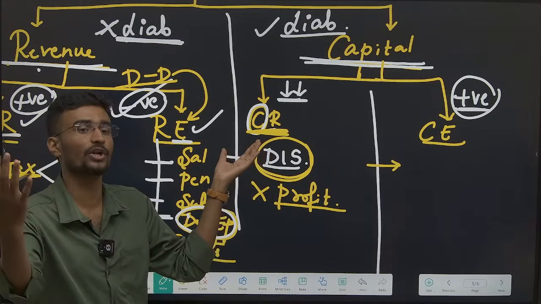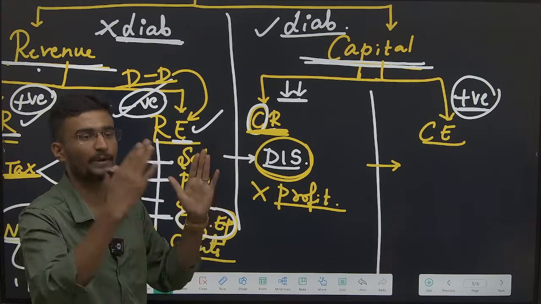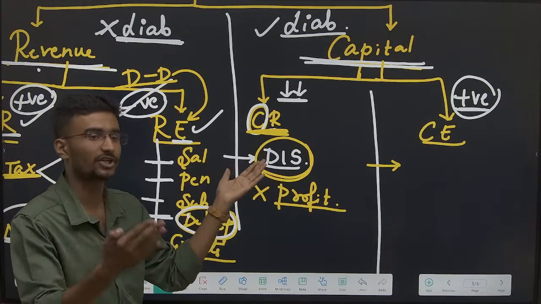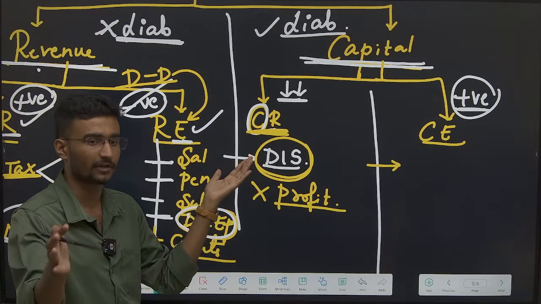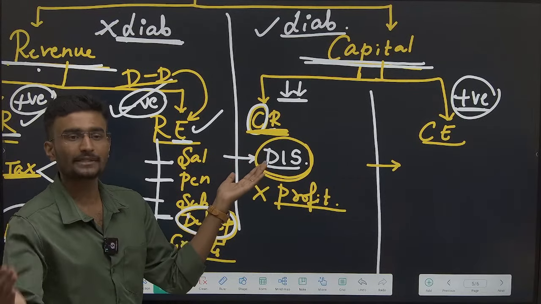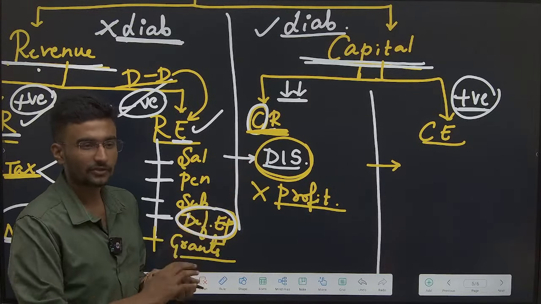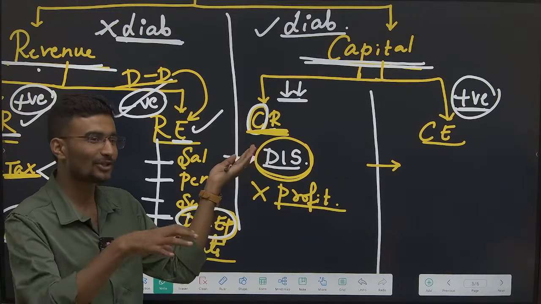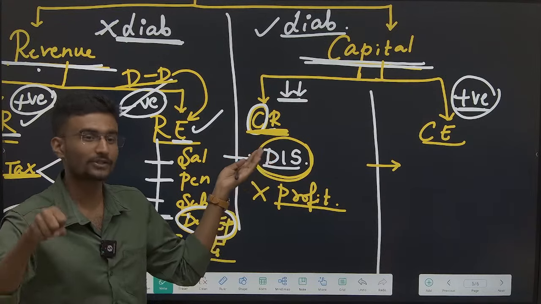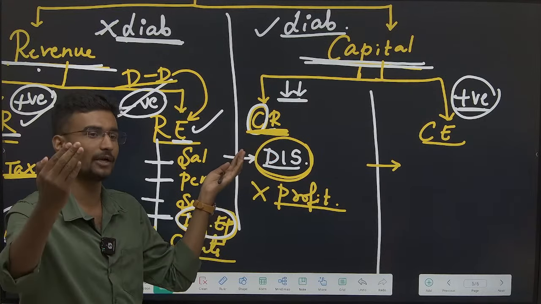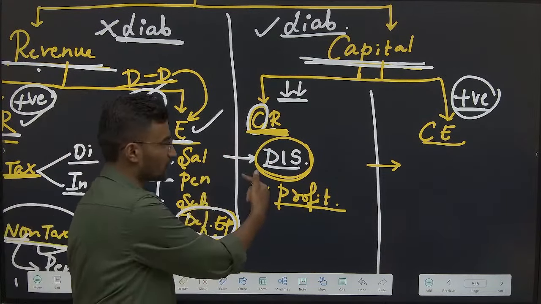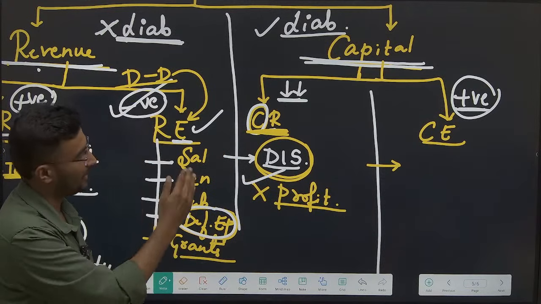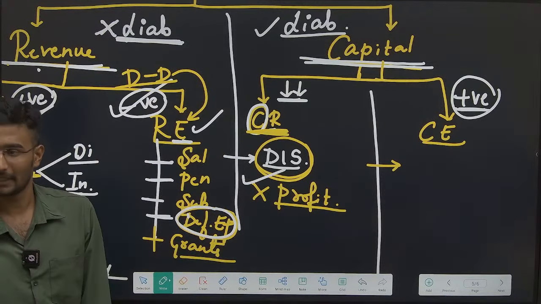If you are changing the ownership from public to private, we call it strategic disinvestment, selling majority shares. Whereas non-strategic is, yes or no, selling bit by bit every day, one foot at a time, we call it non-strategic. If you are selling the complete land or partial land, we call it strategic disinvestment. That is enough. Disinvestment comes under capital receipts.